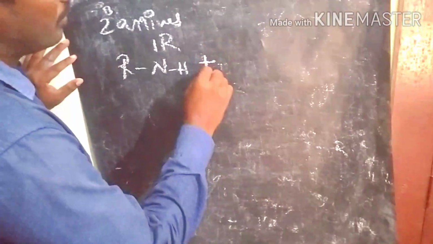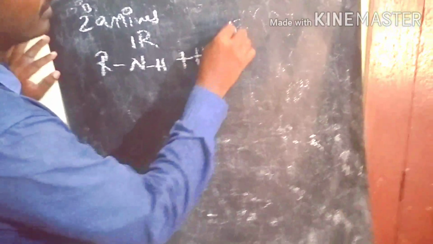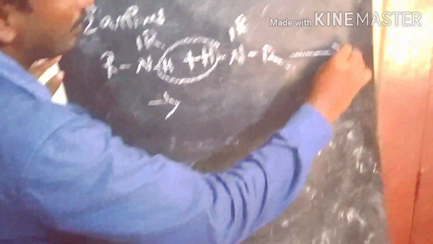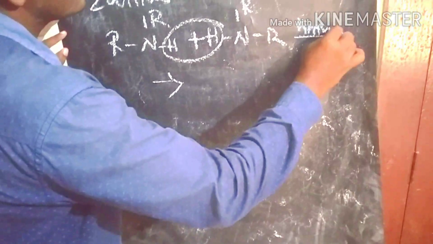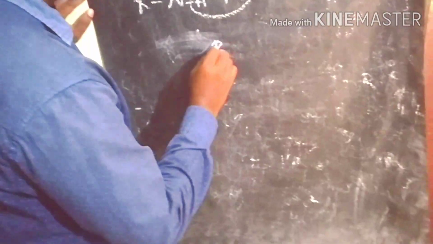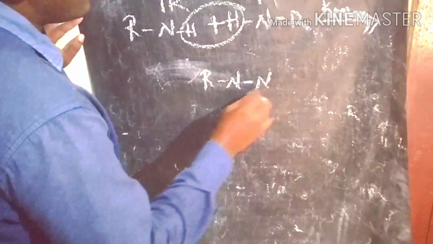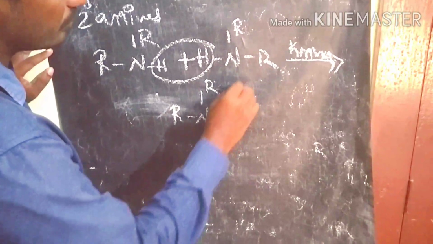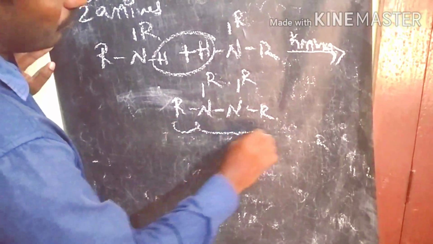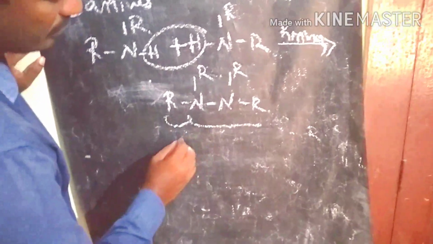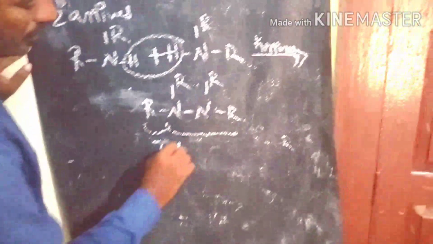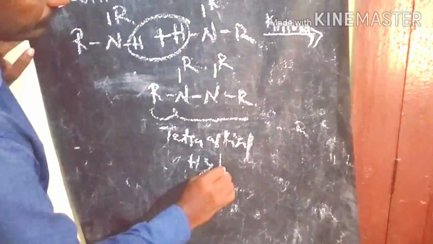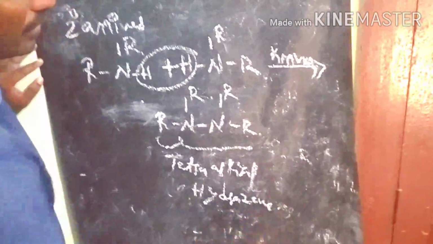So 2 moles of secondary amine involving in this reaction in the presence of KMnO4, the oxidation reagent. We are getting a newly formed bond between the two nitrogens, a sigma bond formation between the two nitrogens. So let's see what the product is. This product we call a tetra alkyl hydrazine. Tetra alkyl hydrazine is the product.